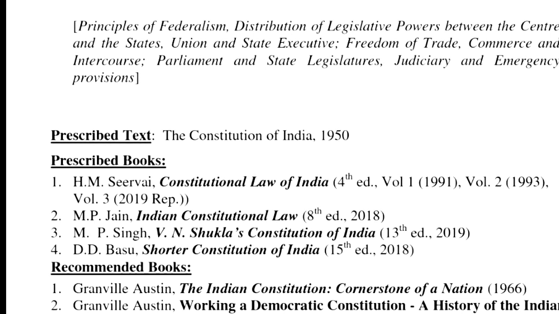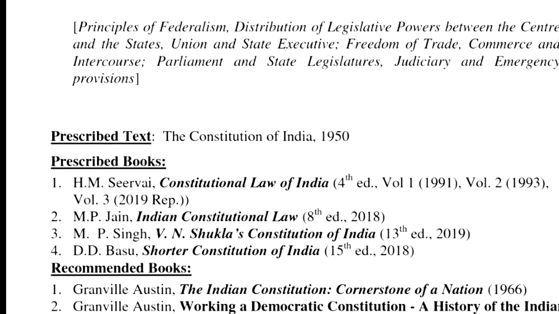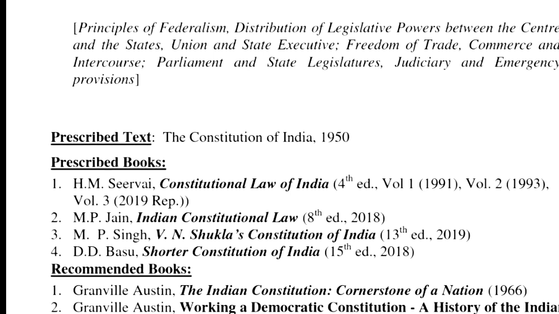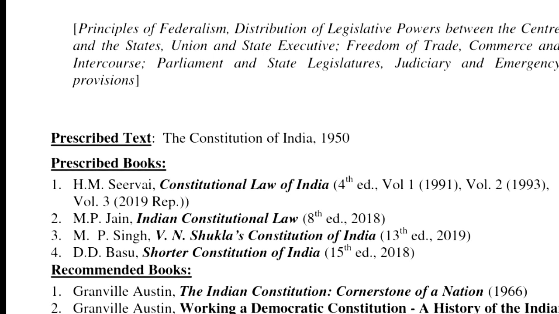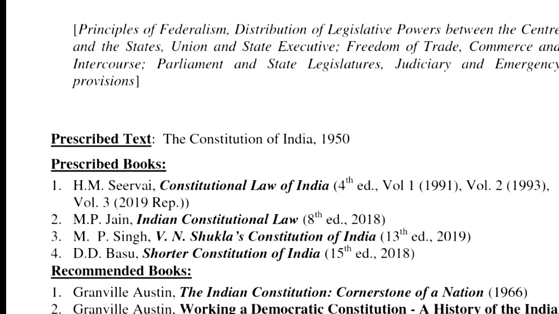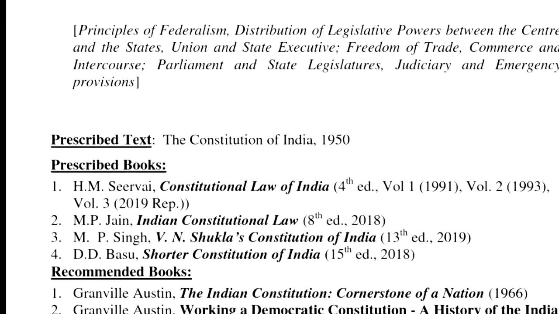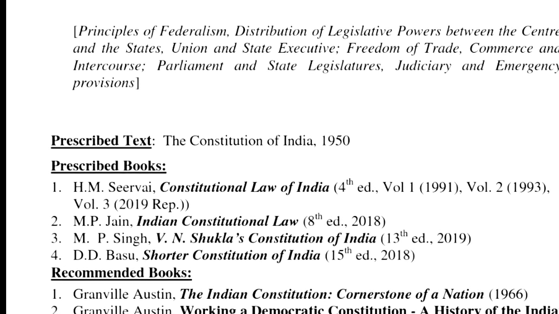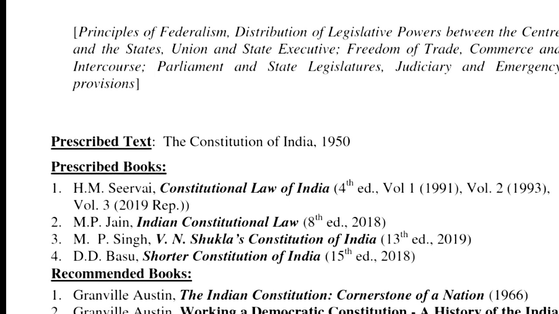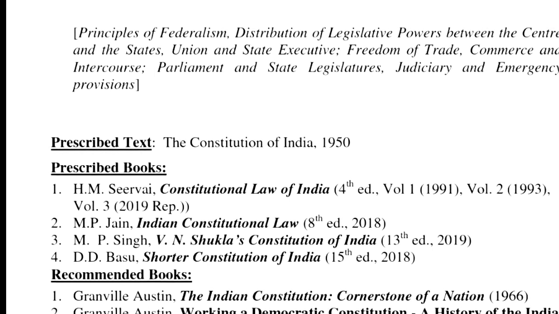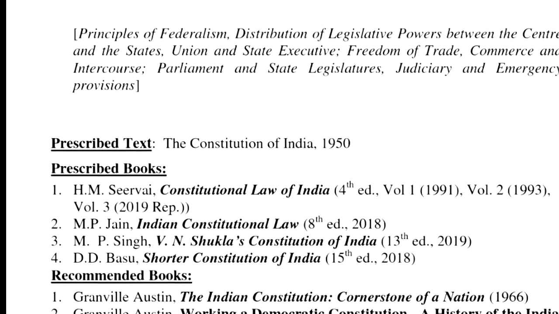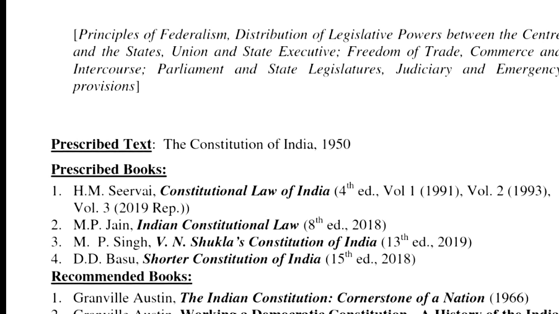So what is the issue before the court? That whether the laws in 9th schedule can be immunized from being challenged on the grounds of violating fundamental rights. And specifically those laws which were added to 9th schedule after 24th April 1973. Now, what is the relevance of 24th April 1973?